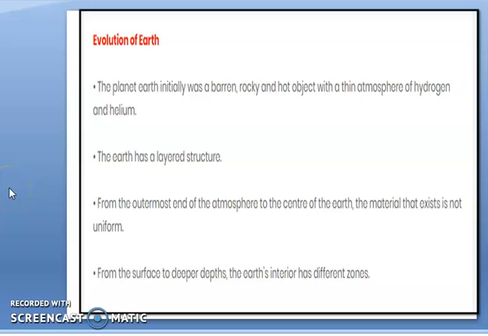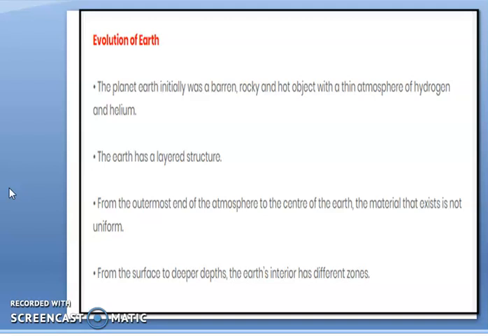Of the second chapter, that is the evolution of the earth. In case of the previous days, we have read about the origin of the earth also, where we have seen the theories regarding the origin of the earth and the other planets. Today we will start evolution, that means how the different layers of the earth form.